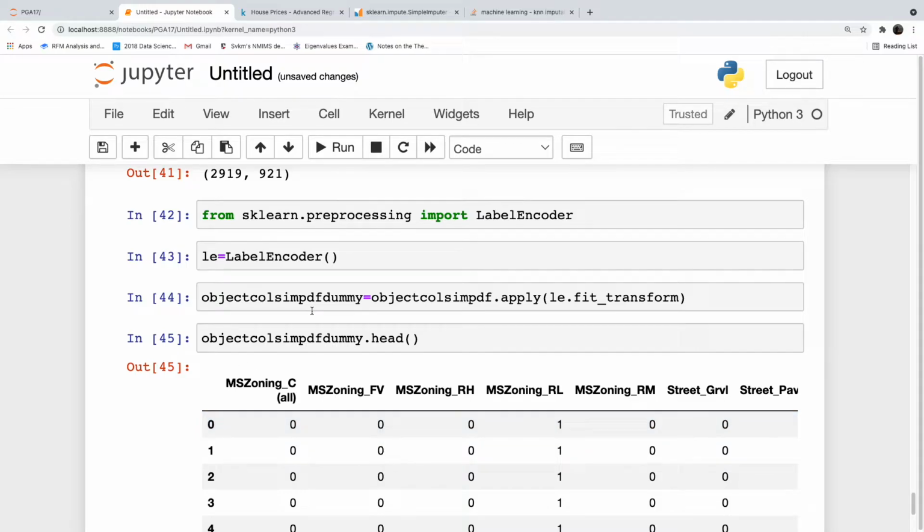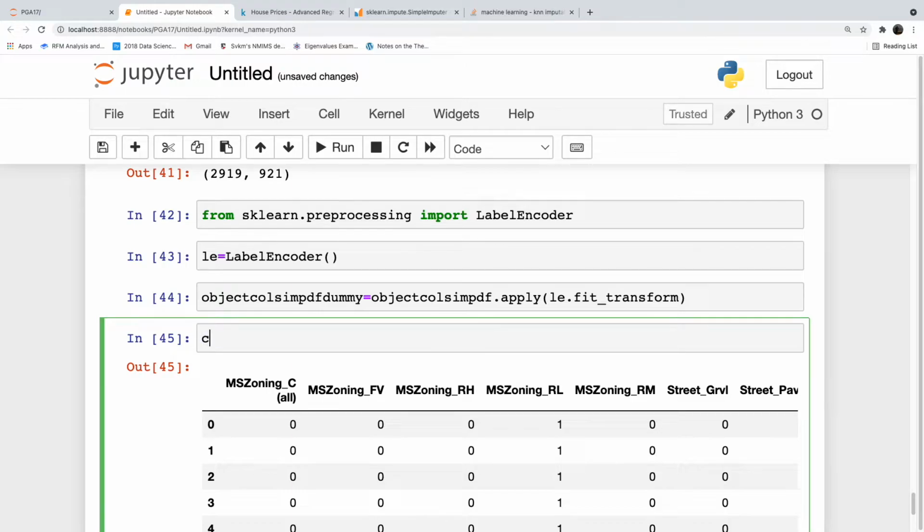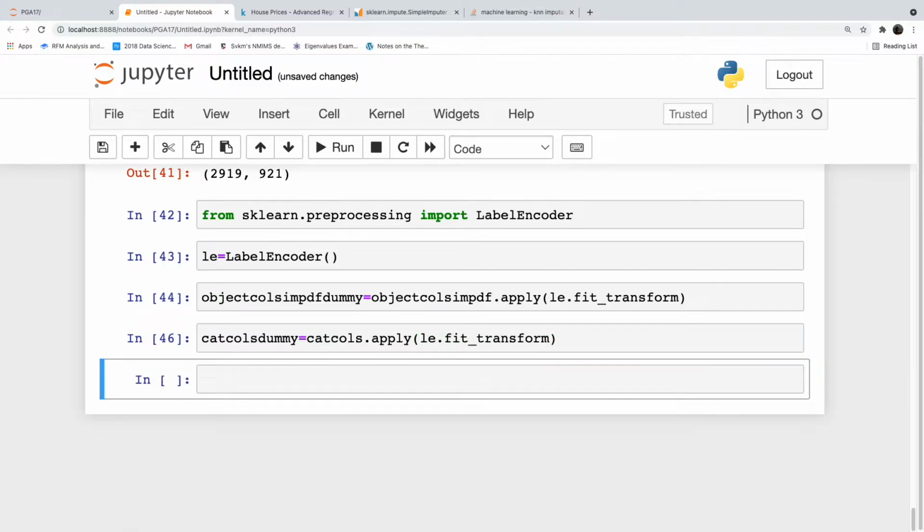Okay. Similarly, we also need to do cat_cols_dummy is equal to cat_cols.apply, le.fit_transform. Now, I get this question: why can't you use le.fit_transform in brackets cat_cols?